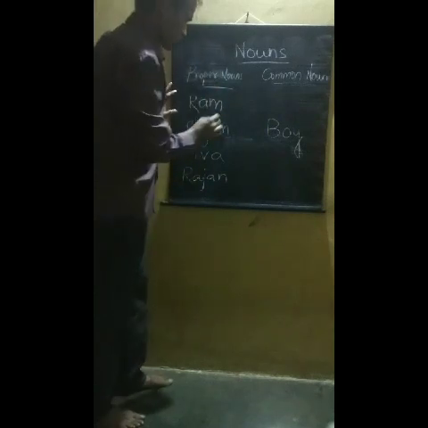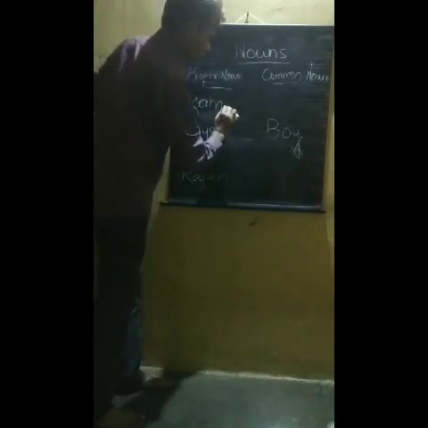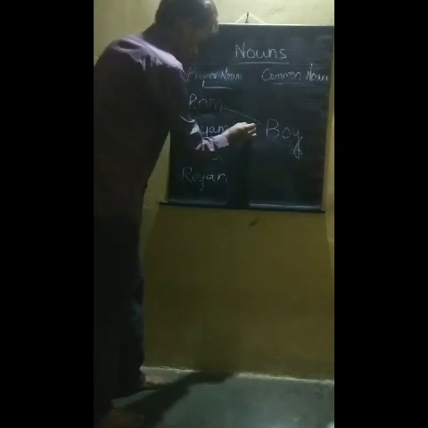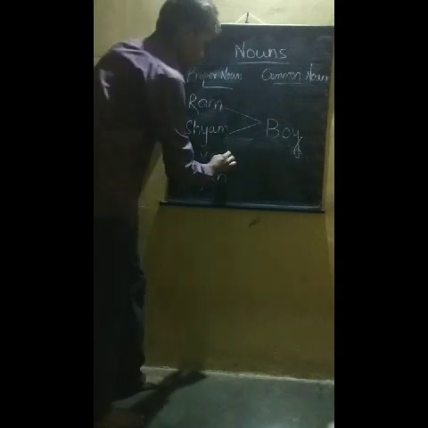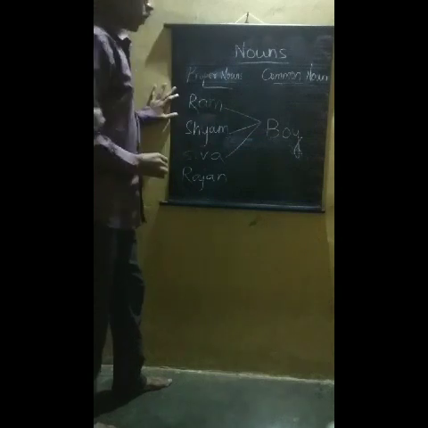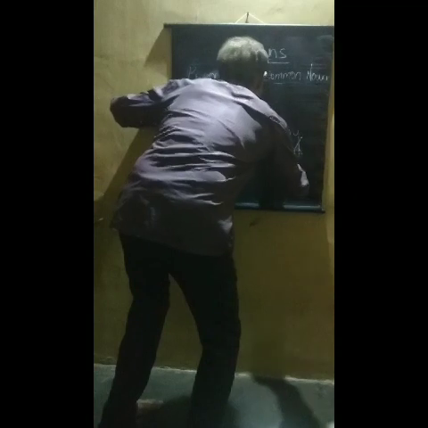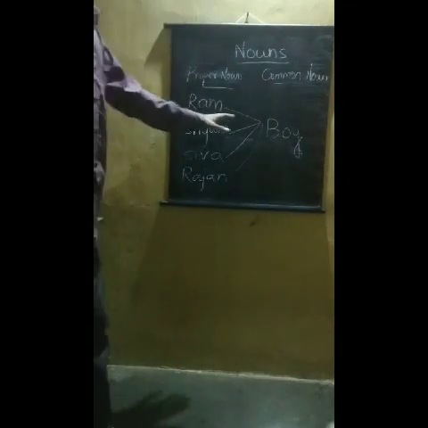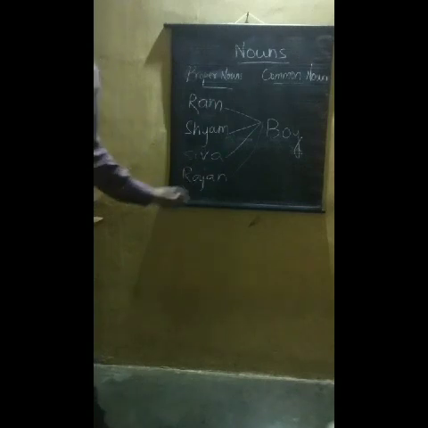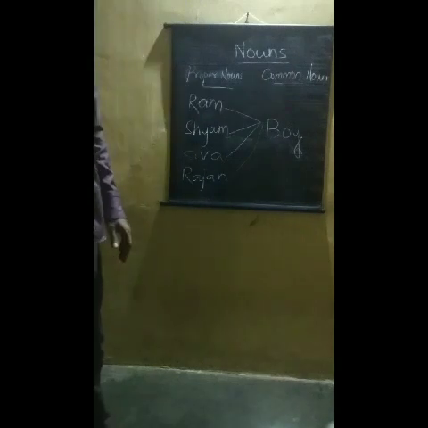Here in this example we see that the same word boy is used for Ram and the same word is used for Shyam. Shiva is also called boy. Ram is also called boy. Shyam is also called boy. And Rajan is also called boy. So this same word is said for all these names. Therefore, this word is called common noun.